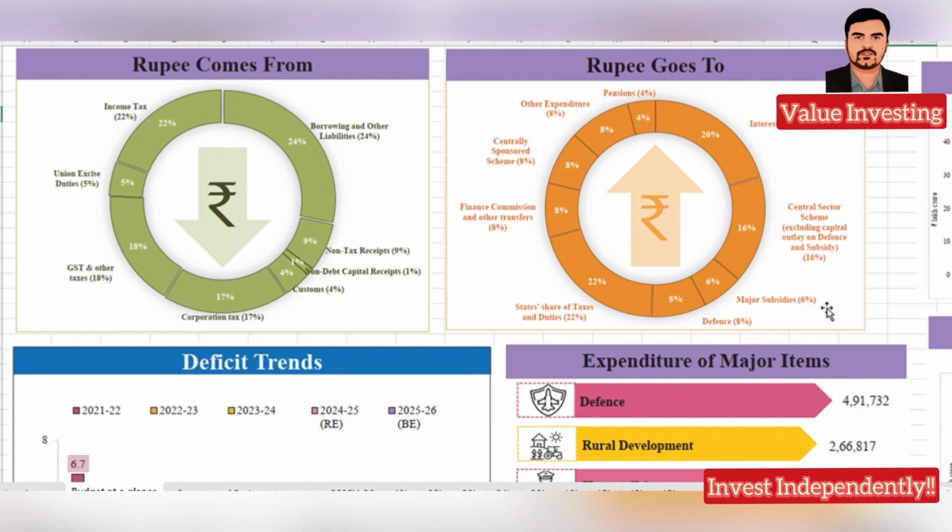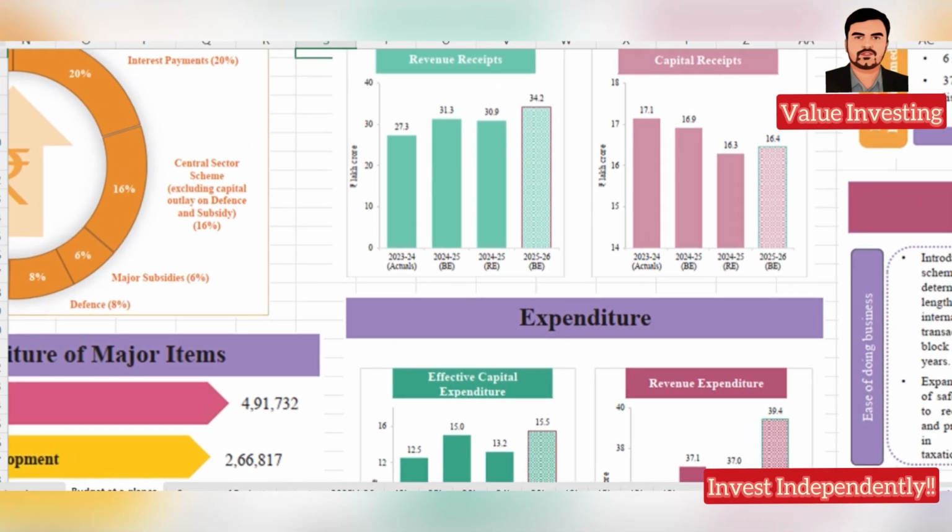Then major subsidies, if you see, 6%. Then states' share of taxes, which is out of the collected tax, some part of it they have to give to the various states, which is like 22% major. Then finance commission and other transfers 8%, centrally sponsored schemes 8%, other expenditure 8%, pensions is like 4%. So again the interest payment is very high, which is 20%. So this is all self-explanatory.